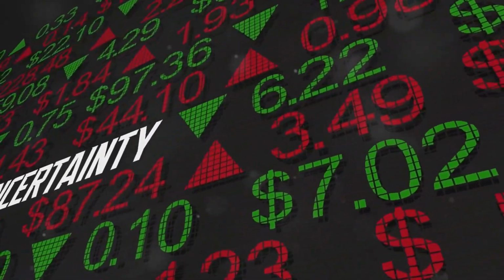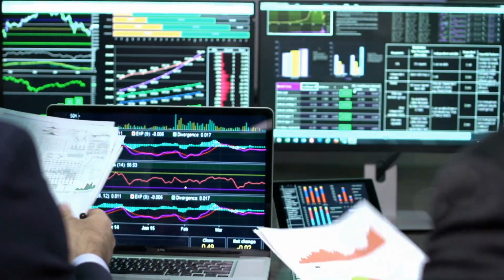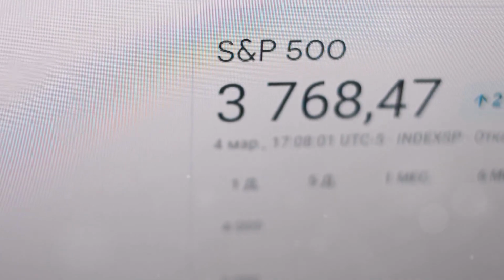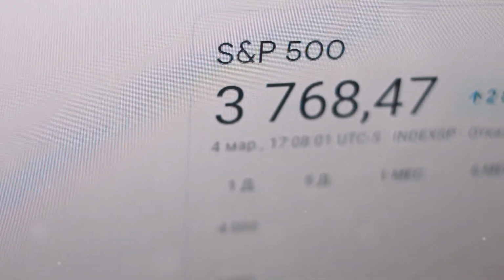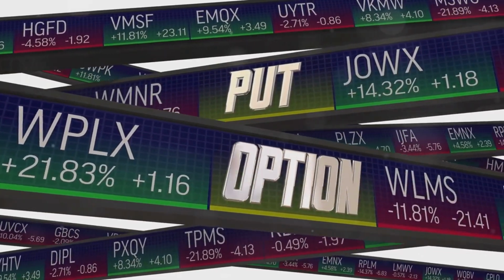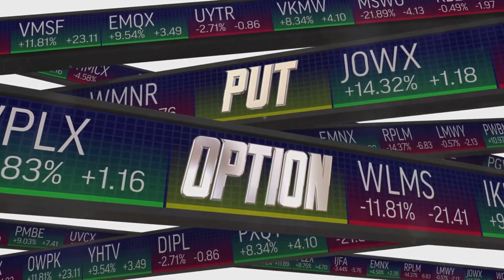Understanding VIX, the fear index. Calculation and interpretation. The VIX is calculated using a wide range of S&P 500 index options, both puts and calls. It uses the weighted prices of these options to estimate the expected volatility over the next 30 days.